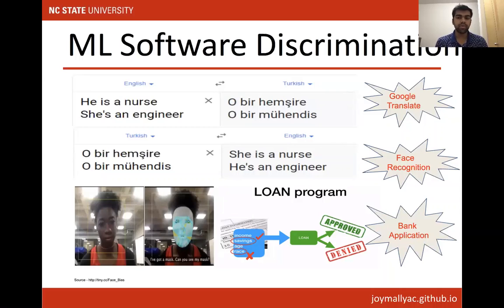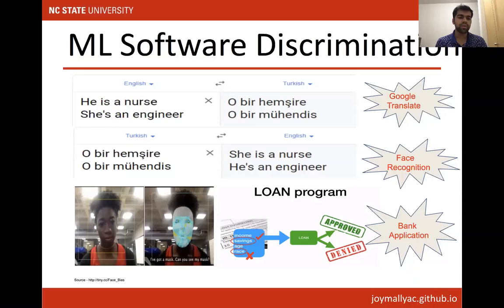The first one is Google Translate. Suppose we are translating from English to Turkish and the sentence is, he is a nurse, she is an engineer. We convert it to Turkish. Then we again do the reverse. That means from Turkish to English, it becomes, she is a nurse, he is an engineer. So this is a gender bias.